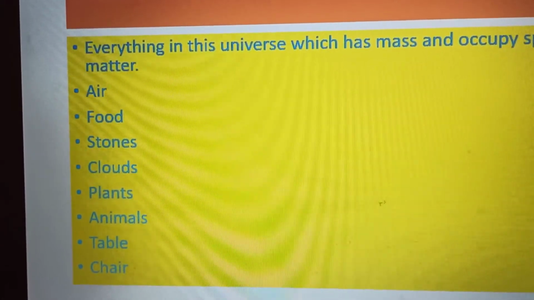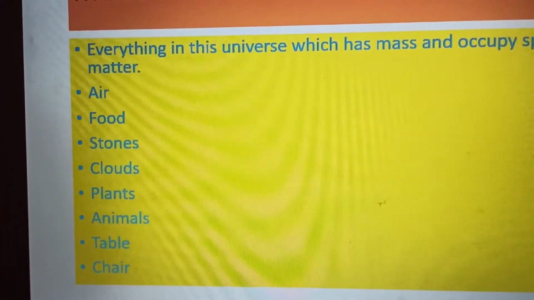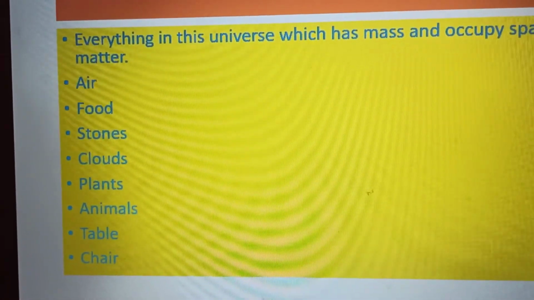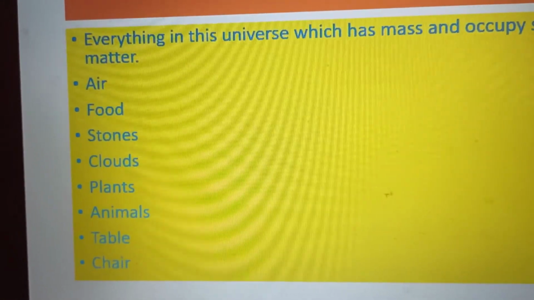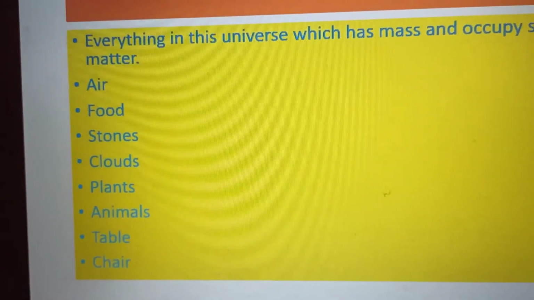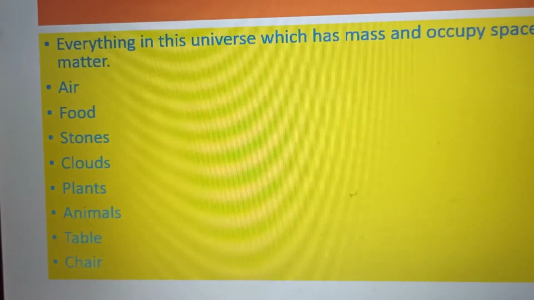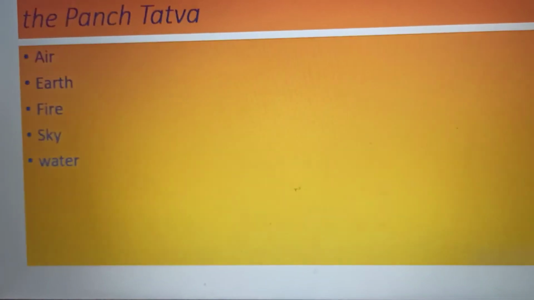Plants, ample of plants you see in our universe, they all have mass and occupy space. They are considered as matter. Animals, we humans, everything is considered as matter. Table, chair, glass, pen, pencil, paper, book, all objects are considered as matter.